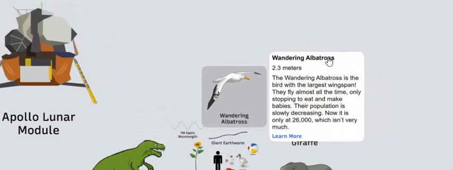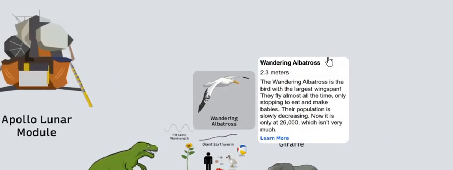Wandering albatross, 2.3 meters. The wandering albatross is the bird with the largest wingspan. They fly almost all the time, only stopping to eat and make babies. Their population is slowly decreasing. Now it's only at 26,000, which isn't very much.